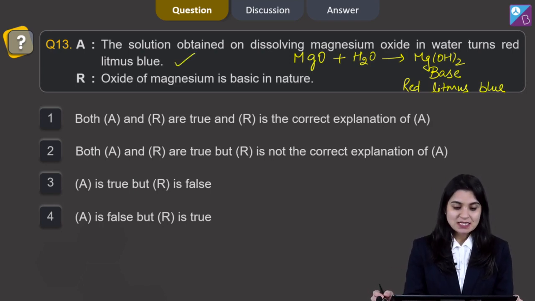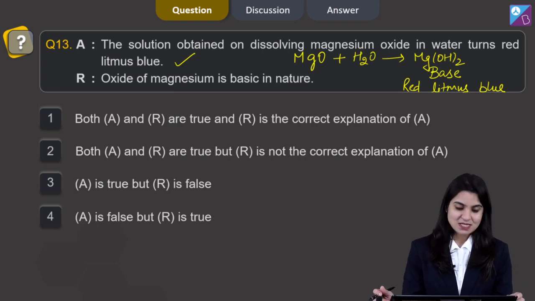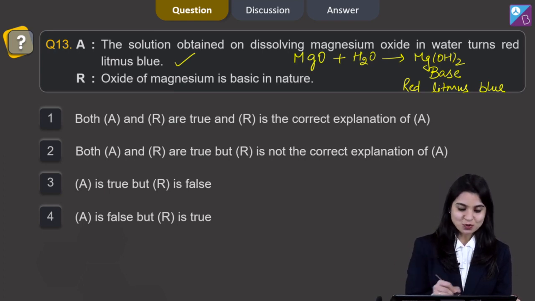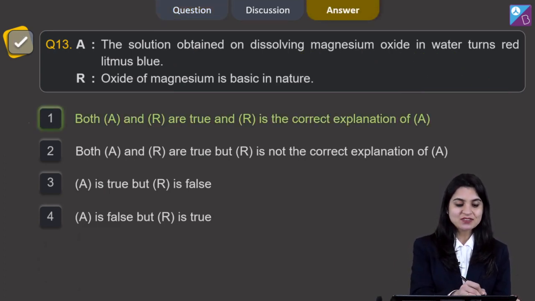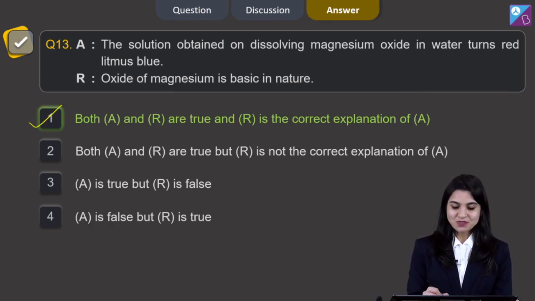Now, reason is oxide of magnesium is basic in nature. This statement is also true, and the correct reason for the above statement also, as we have just discussed, that it turns blue because red litmus turns blue by a base. So, oxide of magnesium is basic in nature, and the correct reason for the assertion statement given above. So, option 1, both assertion and reason are true, and reason is the correct explanation of assertion, will be our correct answer. Let's proceed forward.